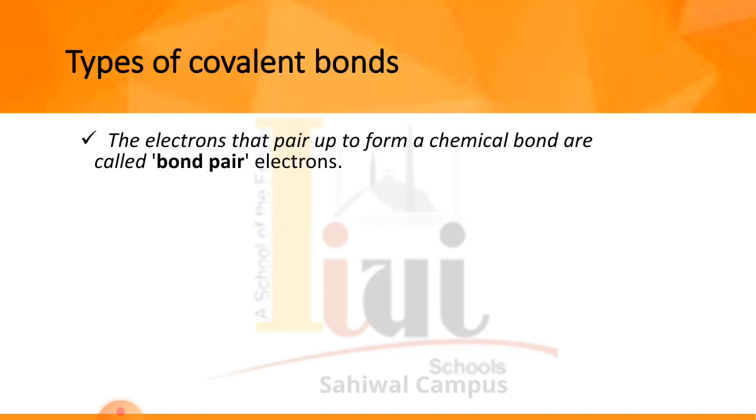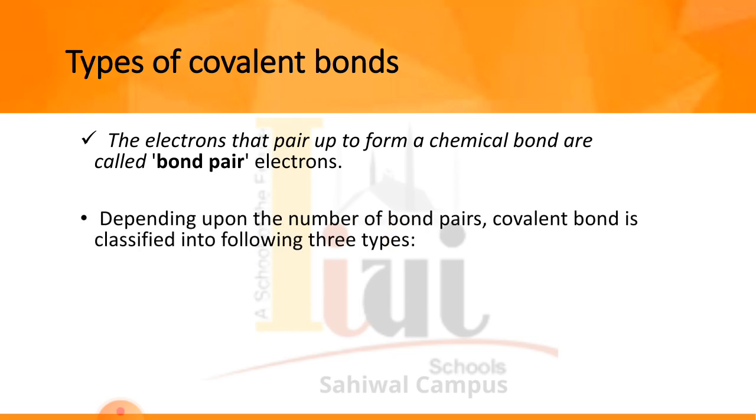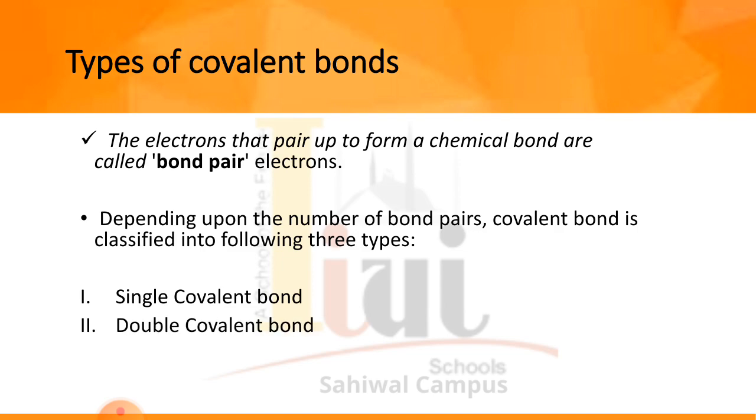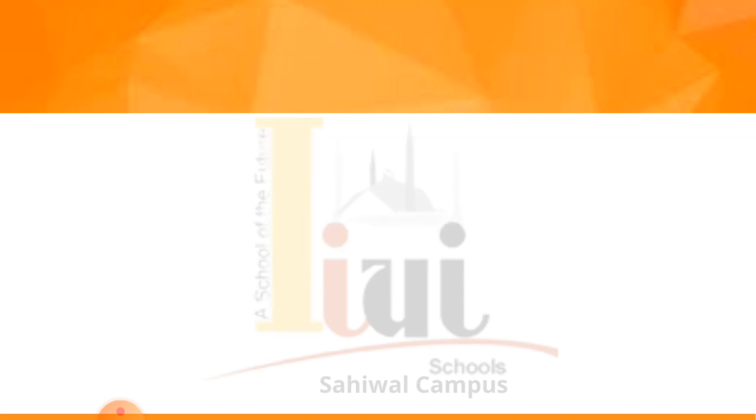The electrons that pair up to form a chemical bond are basically known as bond pairs, as they take part in the chemical bonding. Depending upon the number of bond pairs, covalent bond is classified into the following three types. The first one is single covalent bond, second double covalent bond, third is triple covalent bond. This depends on the number of bond pairs formed between the two atoms that form the covalent bond between them.